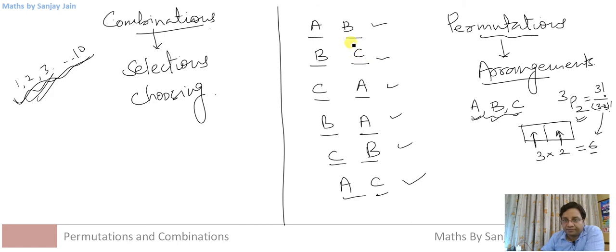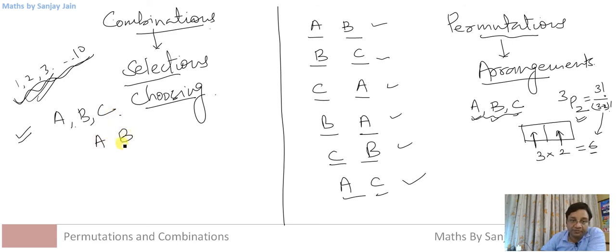Now see, these are arrangements. Now if I ask you to choose two out of these three letters, I am asking you to select or choose two out of these three letters. Now you can choose AB, you can choose BC, you can choose AC. Can you also select BA?